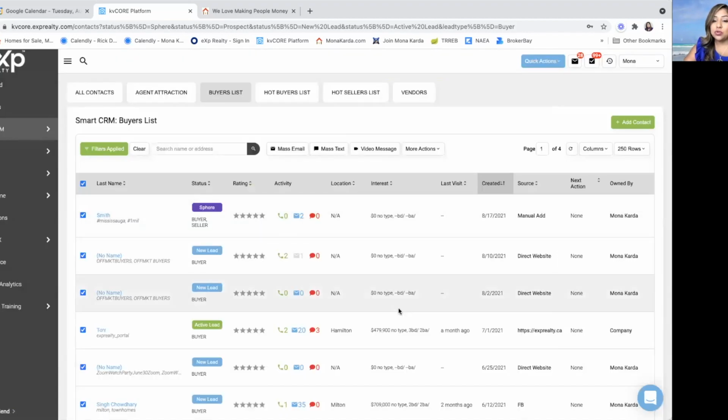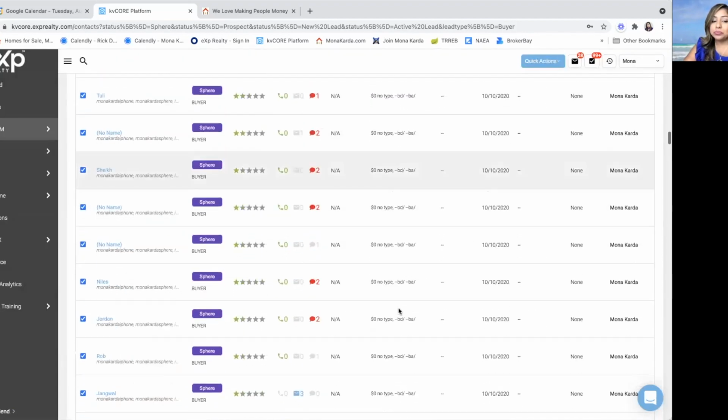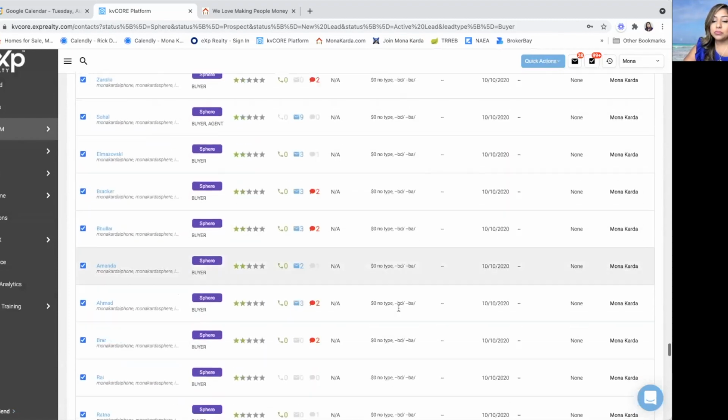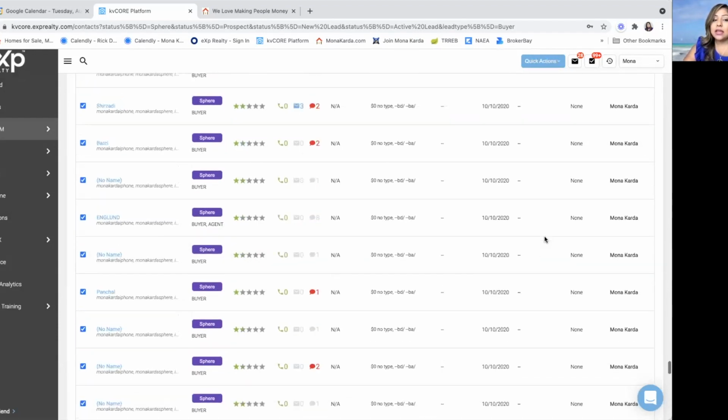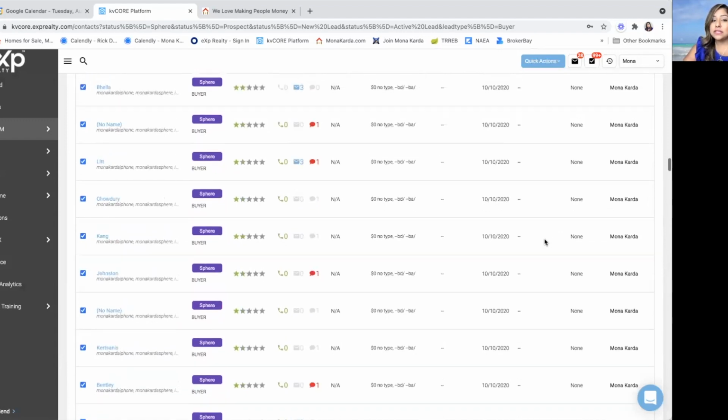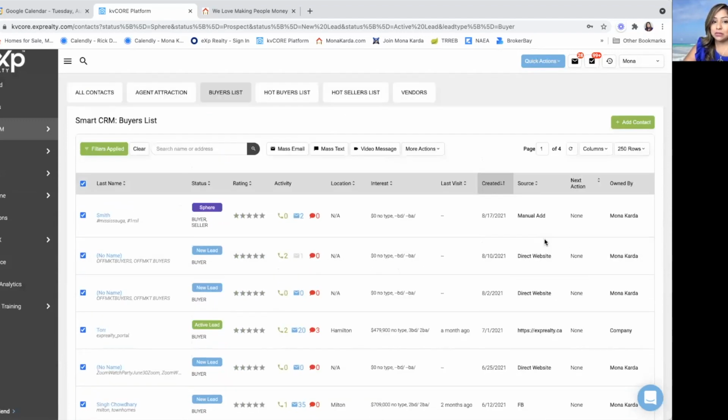Then I would scroll all the way to the bottom, go to the next page and do the exact same thing. Now, that's obviously if I want to send out a mass email or a mass text message. That would be the reason why I would want to have 250 rows on one page.